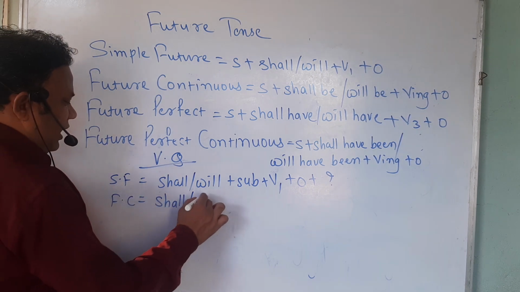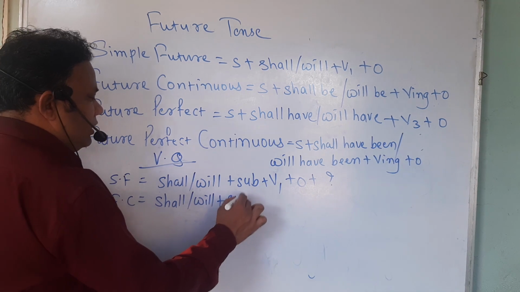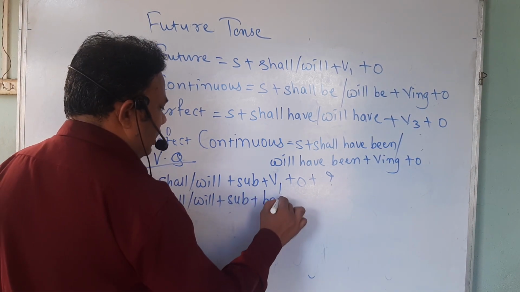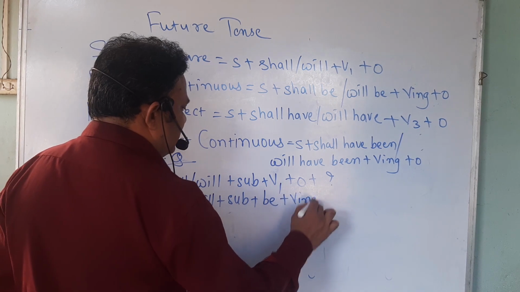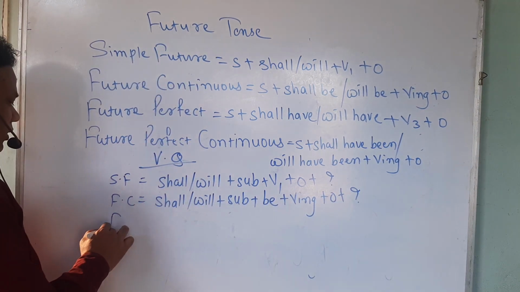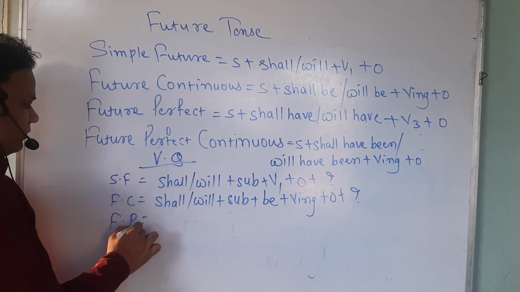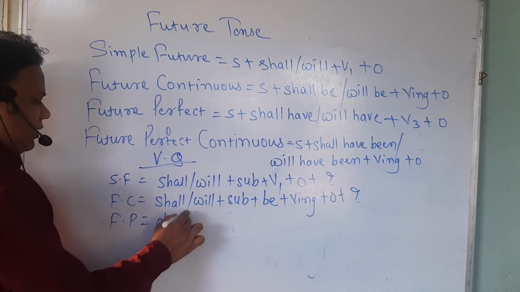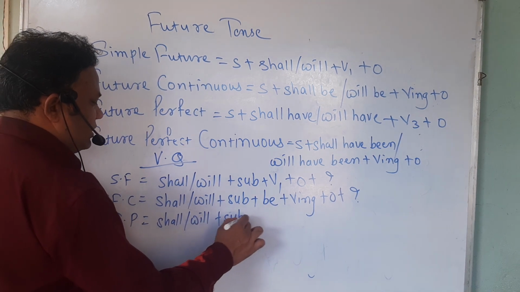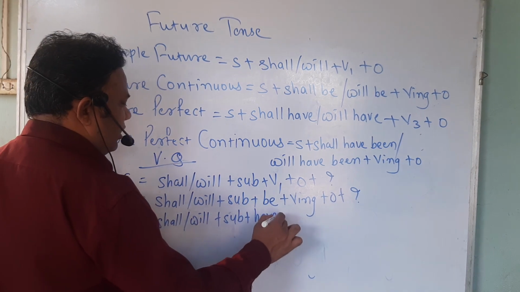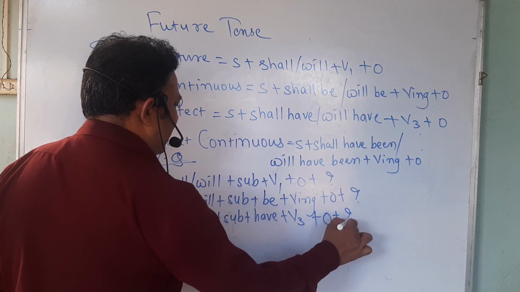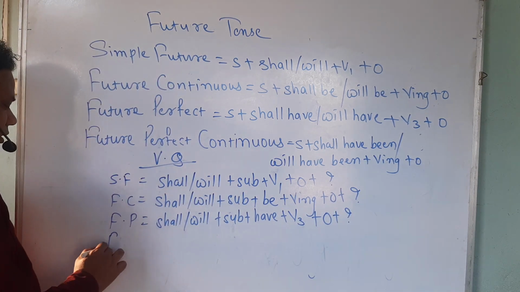Shall or will, then subject, then be, verb-ing, object, and then question mark. Future perfect: shall or will plus subject plus have plus V3, object and then question mark.